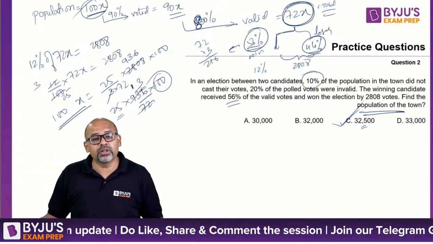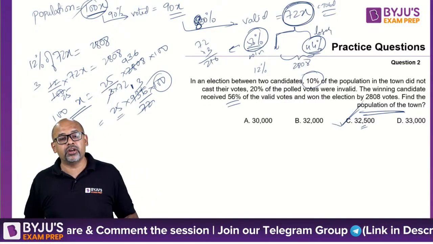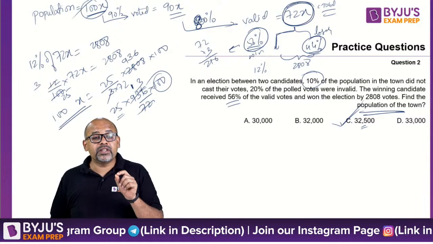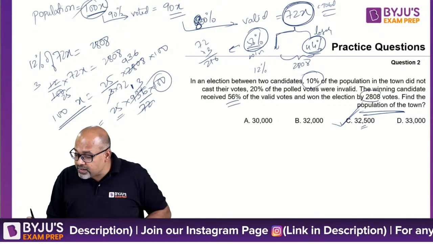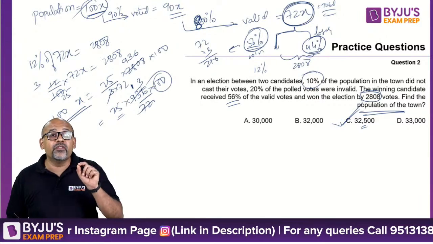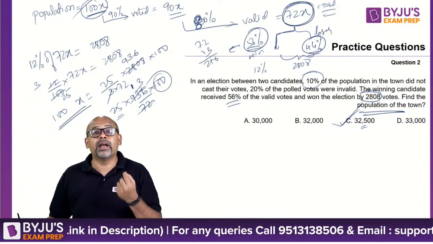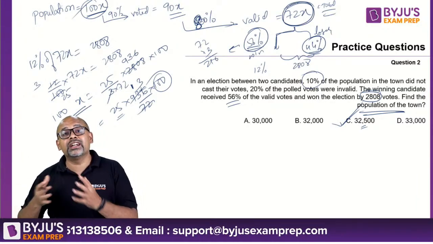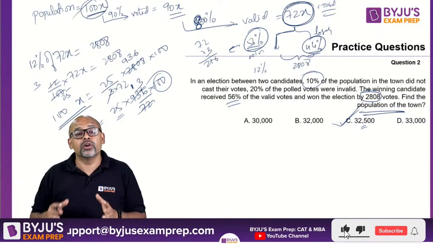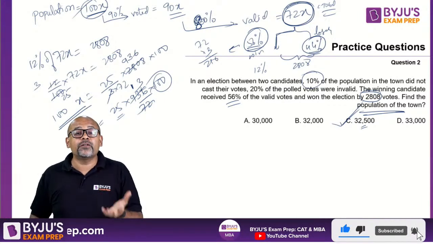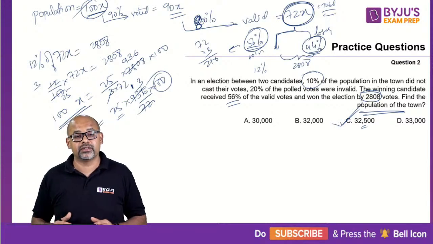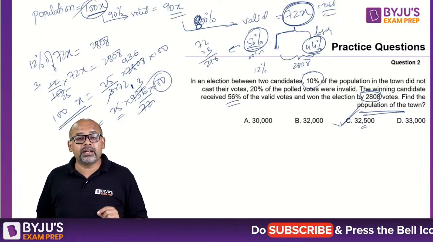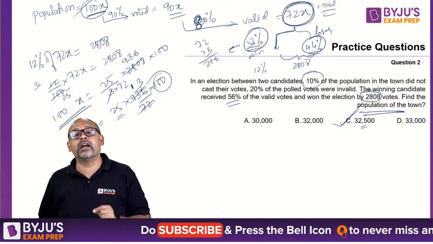Yes, Tarun, that is also correct. What you have done is also correct. P into 9 by 10 into 4 by 5 into 56 by 100, but not 56 by 100. Remember, it is 56%. He is not saying that 56 by 100 is 2808. What he is saying is I'm winning by. Winning by means I am getting extra over the loser. So my score, his score, the difference is 2808. You are saying 56% is 2808. That is not correct. So into 12 by 100, Tarun. P into 9 by 10 into 4 by 5 into 12 by 100 will be giving you the correct answer.